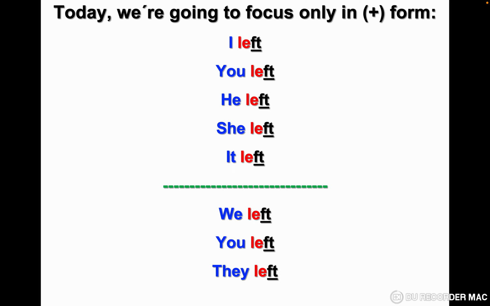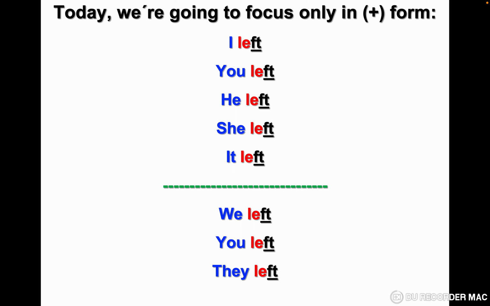Why? Because left, we have it just in the positive form. We don't have it in the negative or in the question. The correct sentence in the negative is I didn't leave. In the negative, the verb must be in the infinitive.